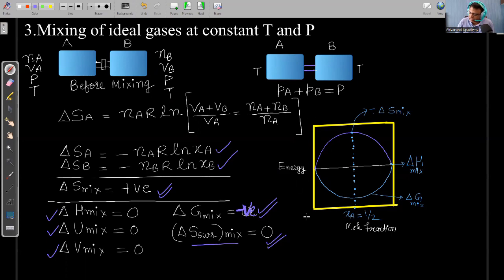And if I draw energy versus mole fraction graph for this whole system at different composition, means there are infinite number of compositions, means we have taken infinite number of systems and then we have drawn this graph. While drawing this graph, we have kept that number of moles of A plus number of moles of B constant. A plus B के number of moles constant है. And then we are drawing this graph. So we know that with different composition, this is the variation of Gibbs free energy, and the change in Gibbs free energy will be minimum when the mole fraction of A is equal to the mole fraction of B, right? You can prove with the help of this equation. You are going to prove it. I'm not proving, I'm just telling that.